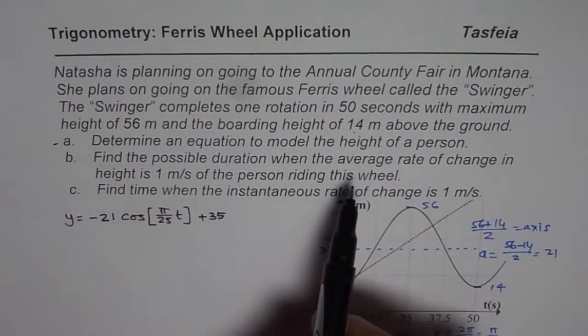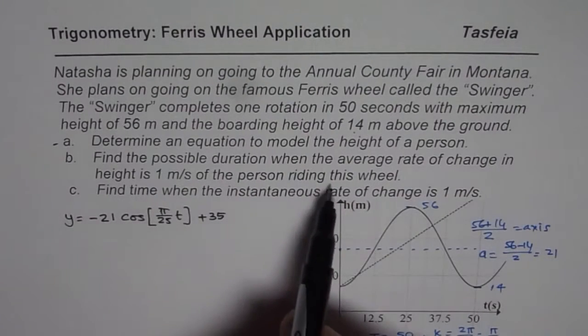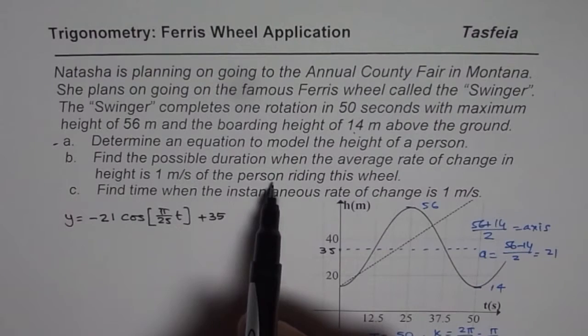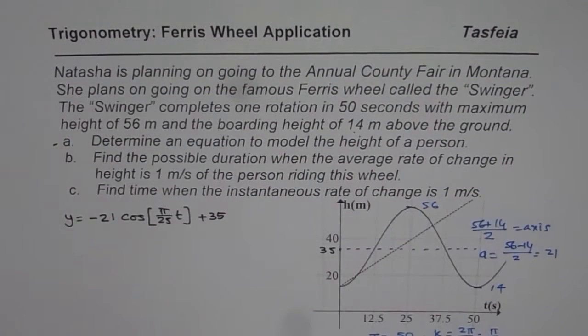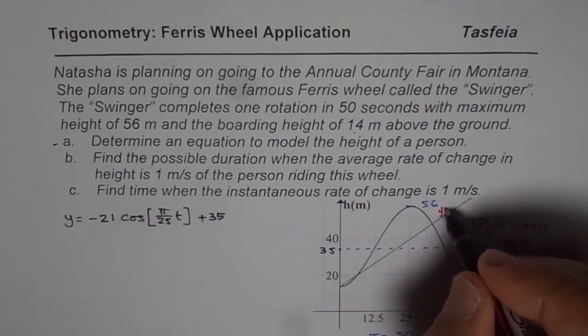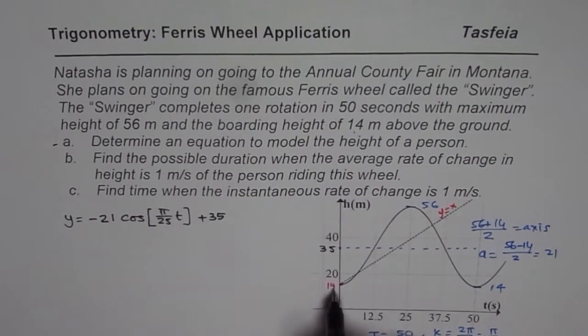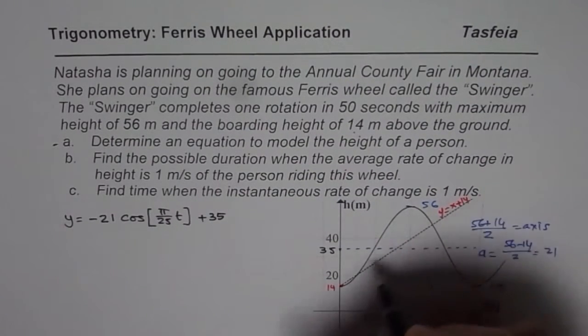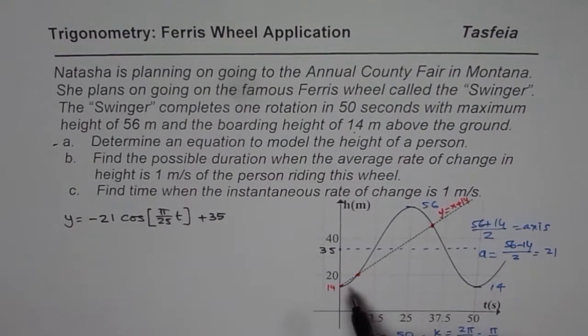Second part was to find duration when the average rate of change of height is 1 meters per second for a person riding, and we found a very interesting solution. That is, if I draw a line with slope of 1, so that means y equals x, and since I wanted to take initial point at 14, I said plus 14, and the points which give us the intersection, rather there are 3 points, these set of points will give us average rate of change of 1, right, since slope of the line is going to be just 1, right?